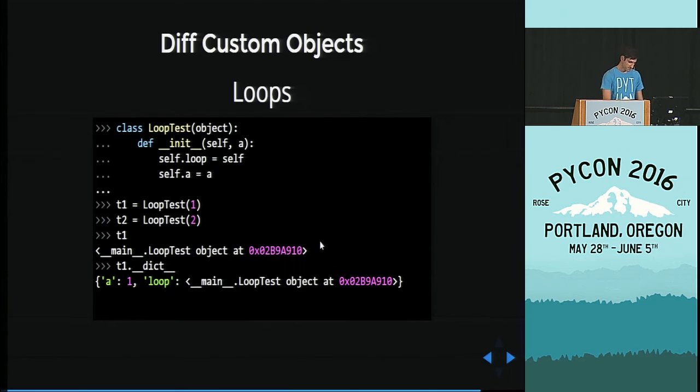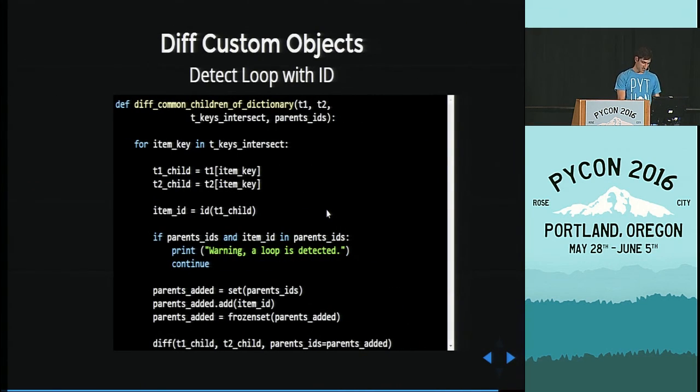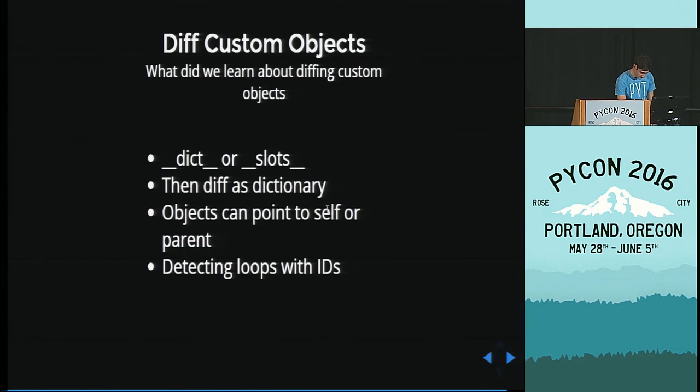All right, so deep copy went ahead in time and saw how I did this and copied from me. Basically what happens is you grab the ID of objects. Let's say object A, the ID is 11. You go through this, you get to the ID 11 again, and you stop there. So you keep track of the IDs of objects as you're doing this diffing recursively, and that's how you find out there are loops. Here's an example implementation, but I'm going to go ahead.